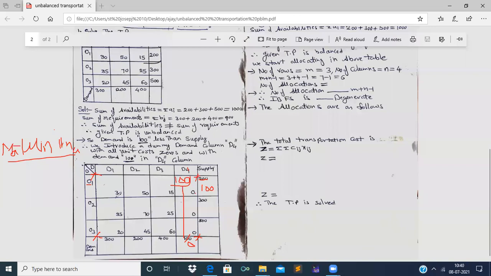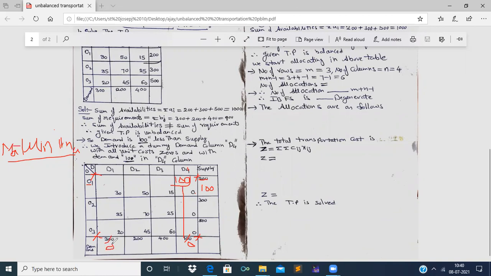From all these 9 costs, the least cost is 20, and corresponding to this least cost 20, the demand is 300 and the supply is 500. Therefore, we have to allocate the least value, that is 300.